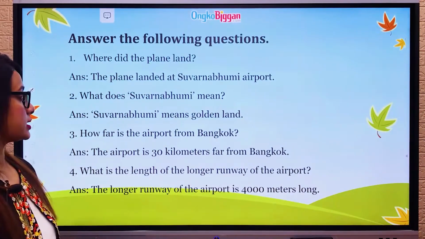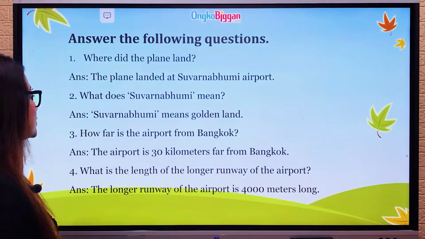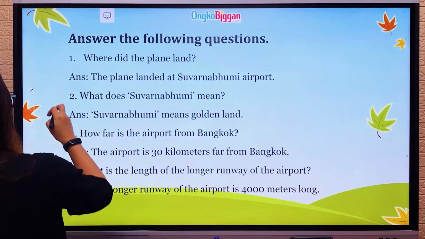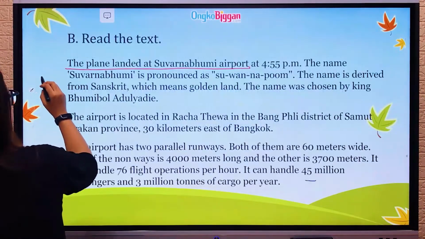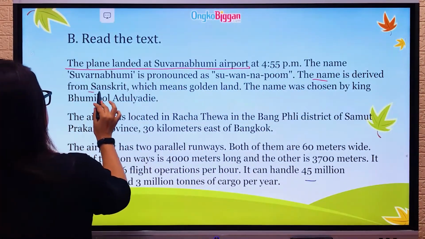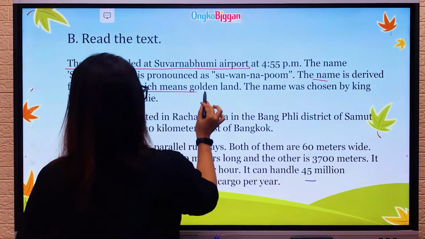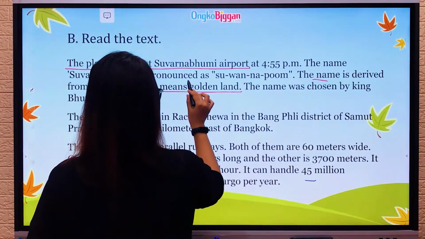Then the next question is, what does Suvarnabhumi mean? So Suvarnabhumi means, there is a line that says the name derived from Sanskrit, which means golden land. So what does the word mean?